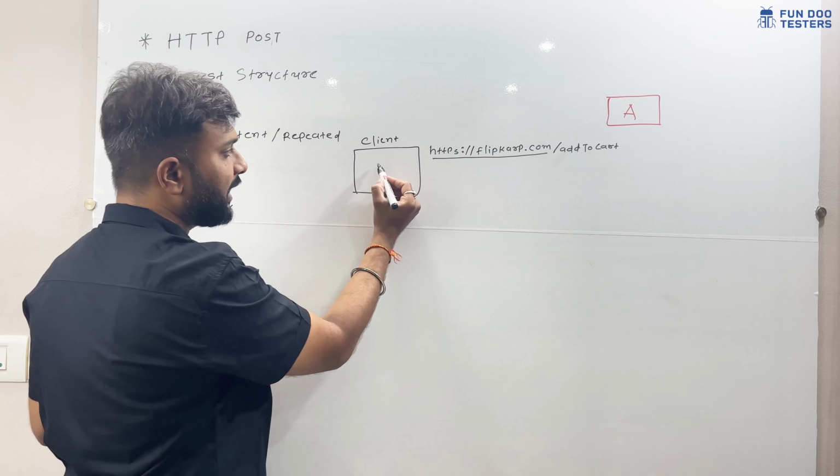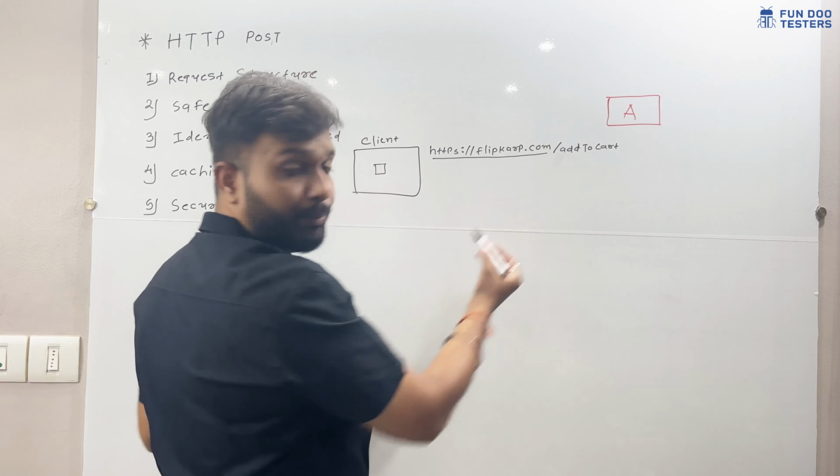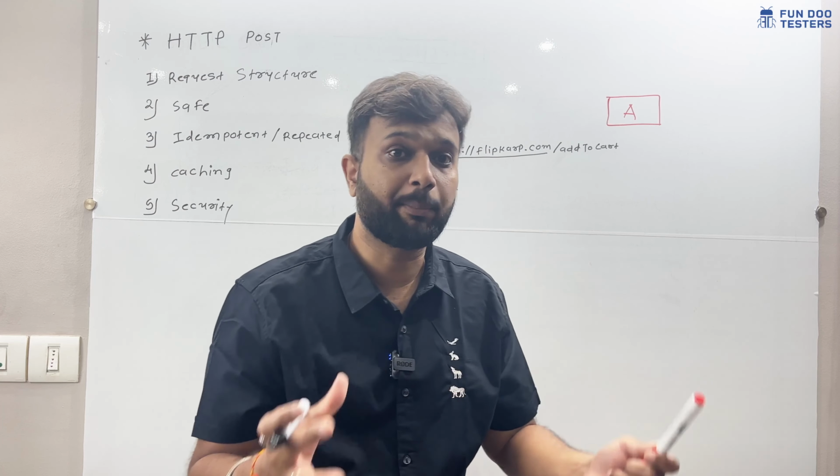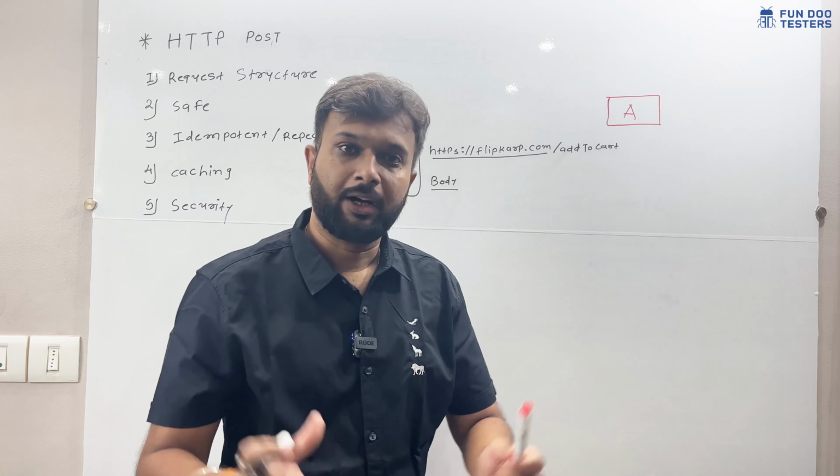For example, let's say we are searching for mobile phones and we have to add that particular mobile phone into the cart. So we are sending some data, and we have to send the data in the body. Here we can send data in multiple formats like JSON, image, or XML. Another point of discussion will be what MIME types are and what type of data we are sending. But here, understand for example that we are sending JSON data.